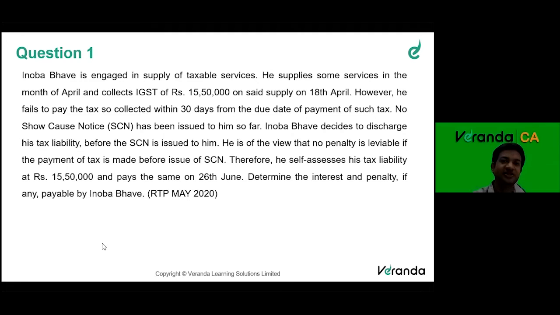Now, the question is, show cause notice was not issued. So first point is interest. Interest is anyways payable because anyone who delays making payment of tax will have to pay interest. No one has any powers to waive off the interest liability. Interest comes by default. Whenever you delay making payment of tax, interest by default will come, just like income tax or any tax, GST. Once you delay, interest is an automatic calculation, right? There is no waiver, there is no lesser or higher percentage, like we have in penalty, where if you pay after so-and-so days, penalty will keep increasing. Interest is by default, right? So interest he has to pay.